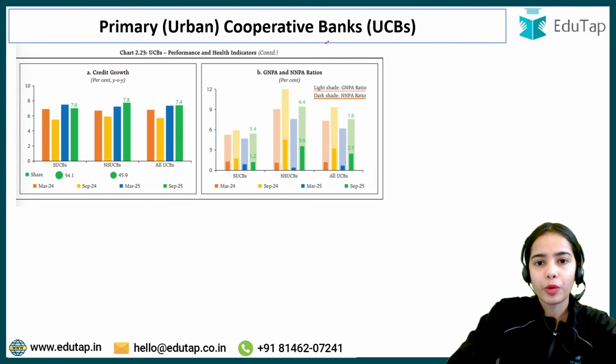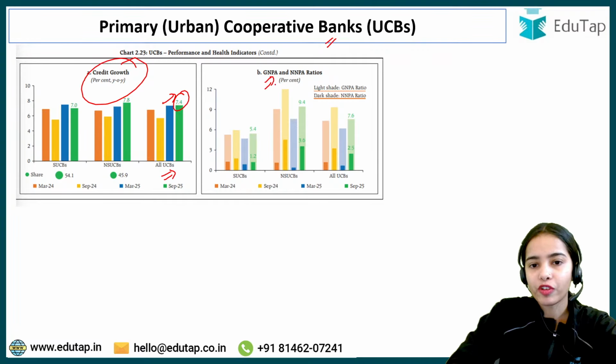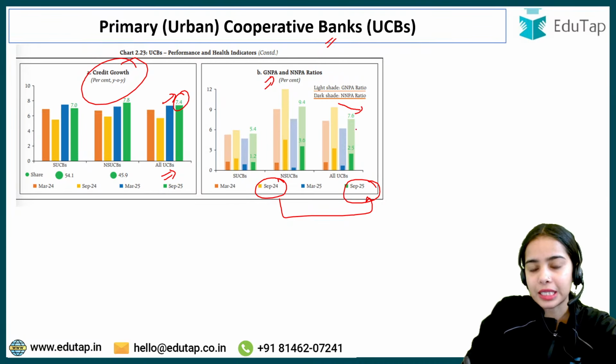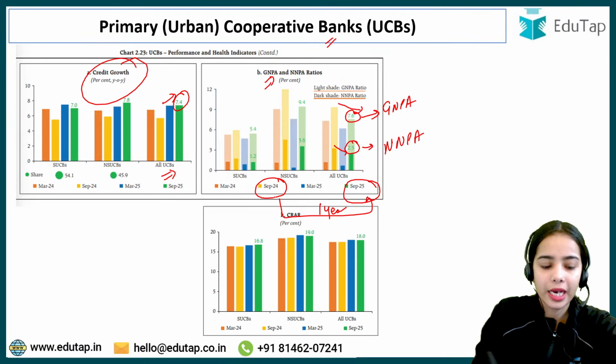Now, primary urban cooperative banks: the credit growth for all the urban cooperative banks is around 7.4%. If we compare the data of September 2024 to September 2025, you can see that the gross non-performing assets have reduced to 7.6%, and the net non-performing assets have reduced to 2.5%. So gross non-performing assets and net non-performing assets have reduced in a 1 year time horizon, in 1 year period.